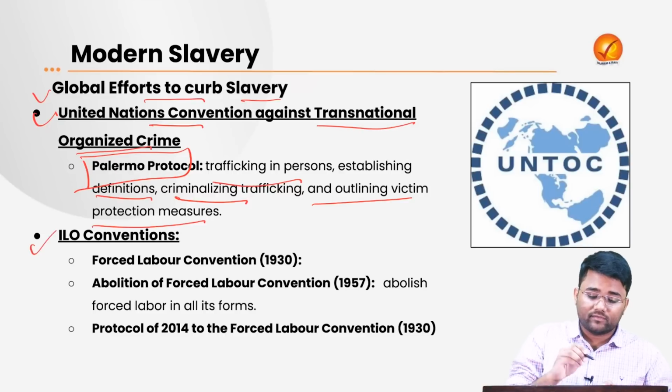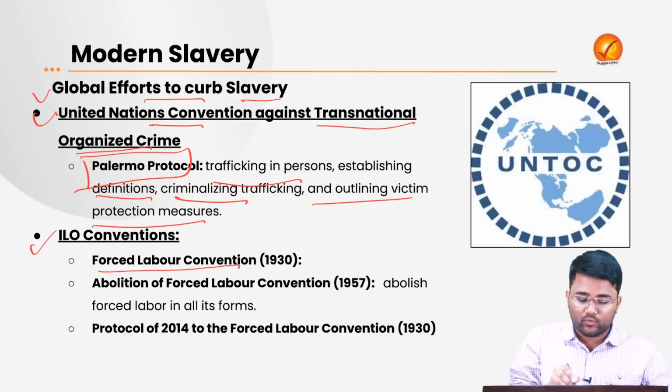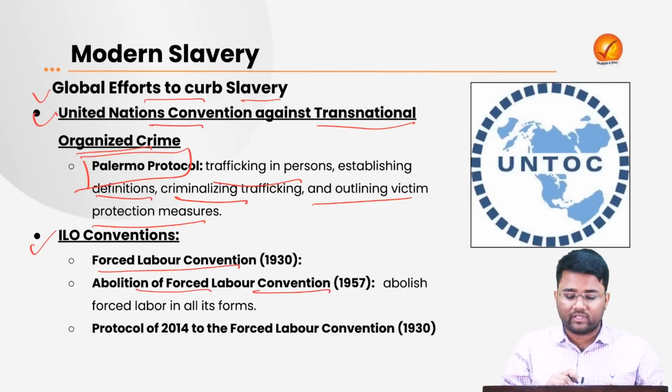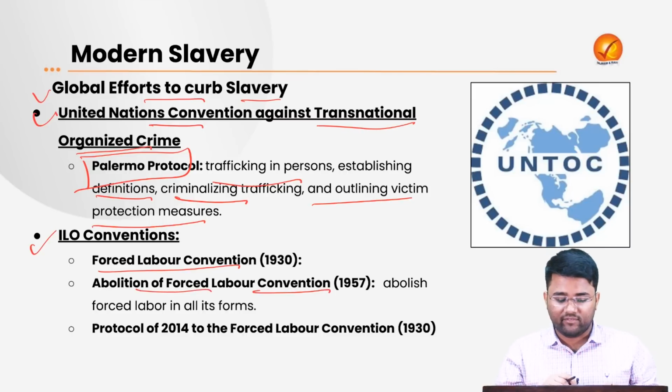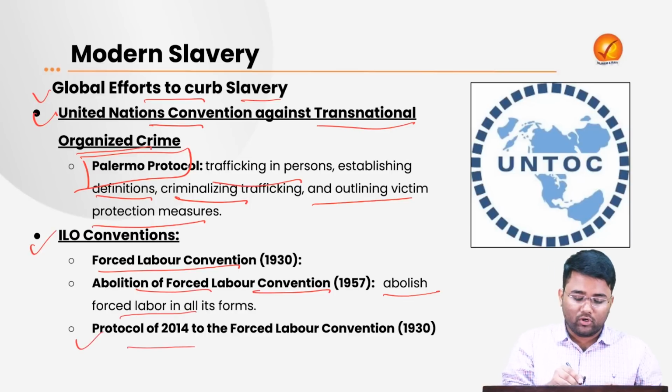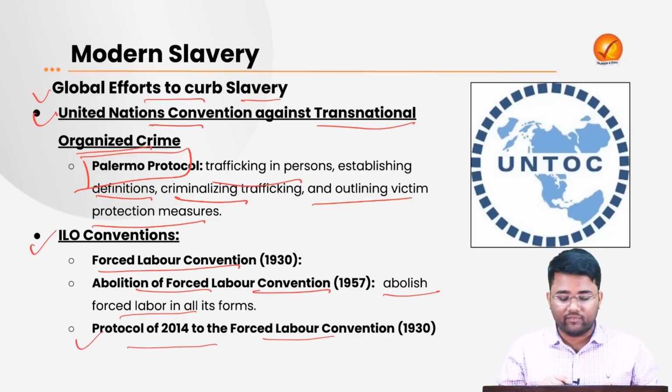Then there are some ILO conventions, for example the Forced Labor Convention that came in 1930, then the Abolition of Forced Labor Convention that came in 1957, which abolished forced labor in all its forms.